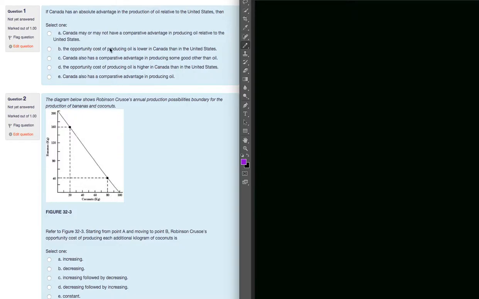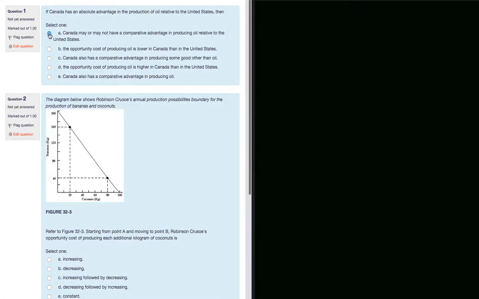Canada may or may not have comparative advantage in producing oil relative to the United States. This is true. The opportunity cost of producing oil is lower in Canada than the United States. We don't know. Canada also has comparative advantage in producing some good other than oil. We don't know. The opportunity cost of producing oil is higher in Canada than the United States. We still don't know. Canada also has a comparative advantage in producing oil. We don't know. So even though you have absolute advantage in the production of one good, it does not mean that you have comparative advantage in that good with respect to the other country.